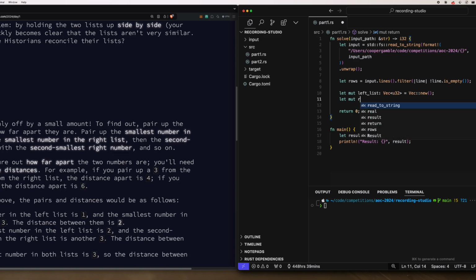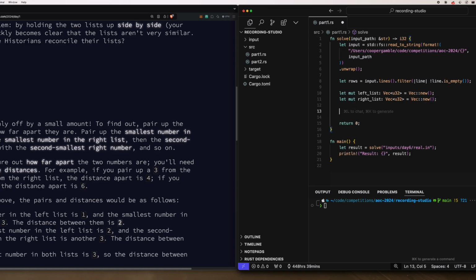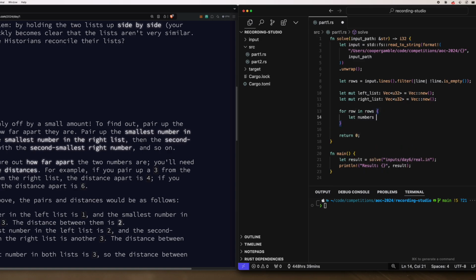The right list is also going to be a vector of unsigned integers, and we'll go ahead and instantiate it. Then we'll basically just iterate through the rows. So for row in rows, we'll define our numbers to be a vector of strings. We have to parse out the specific strings that we're interested in.